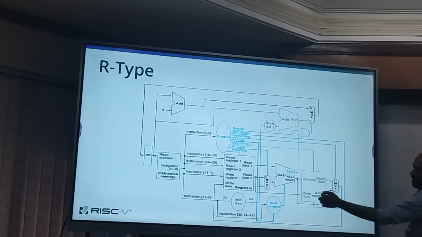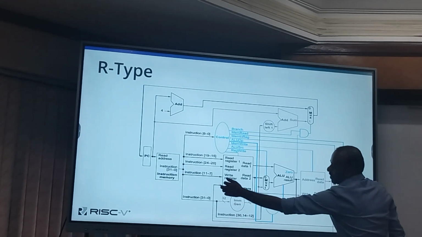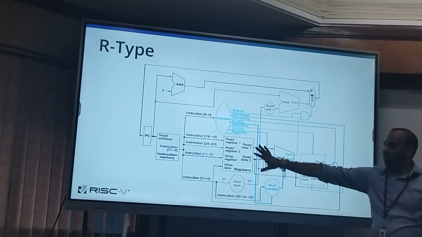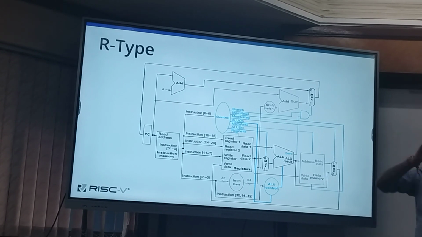Whether the data has to be brought from here or taken from data memory, from these two the data will go and again go into the register. So everything will be processed in the register only. Right? This is the architecture, how this complete instruction will be divided.